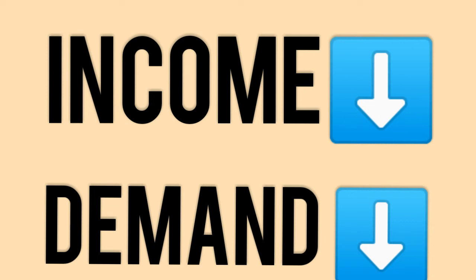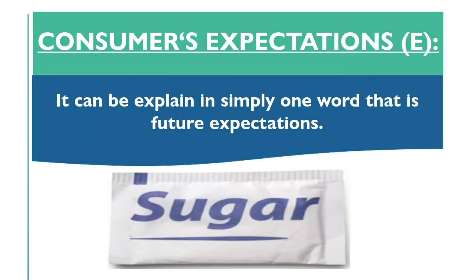These things he will not demand because he is expecting his income to fall in the near future. This is how consumer expectations affect the demand. It can affect in two ways, that is by the price expectation and the expectation about the consumer's own income. I hope the concept of consumer expectation is very much clear.